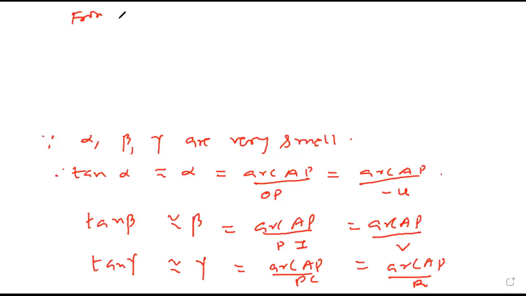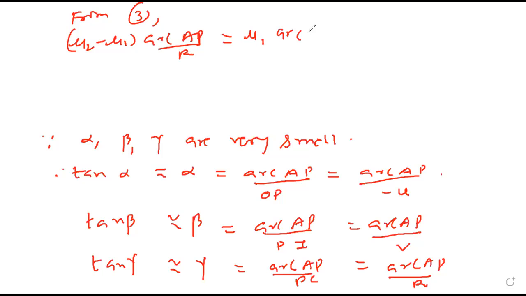So from equation 3, mu2 minus mu1 gamma is arc AP upon R equals mu1 alpha, which is arc AP upon minus u, plus mu2 arc AP upon v.